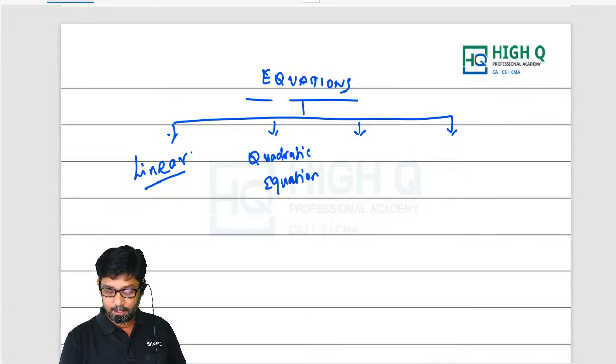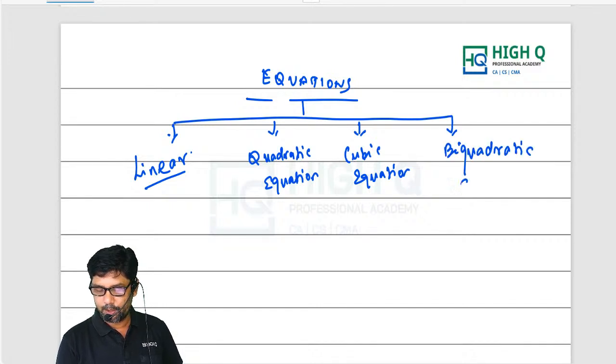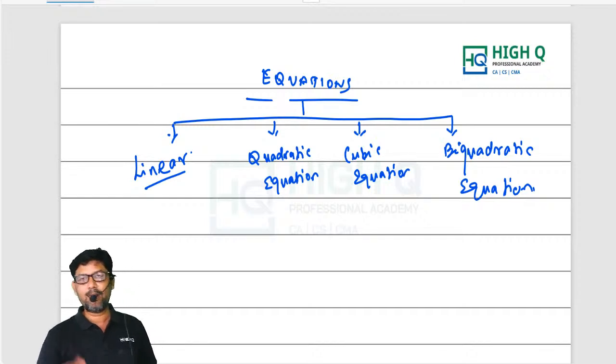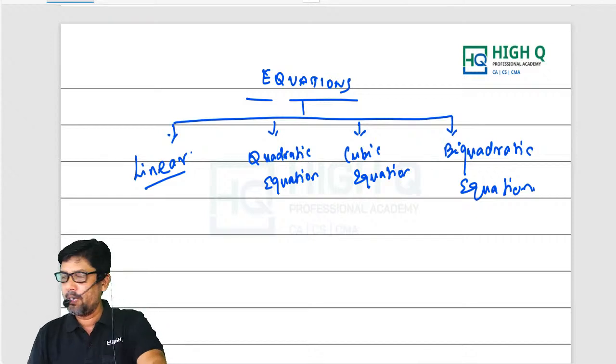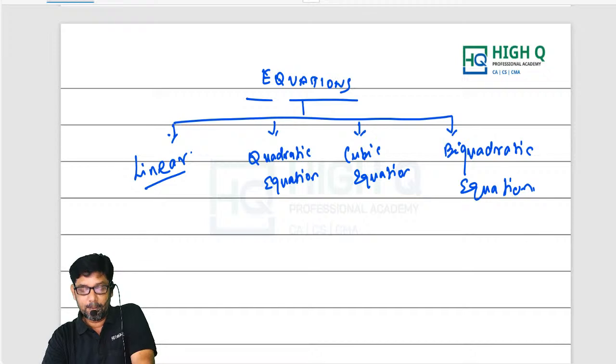Linear equation, quadratic equation, cubic equation, and biquadratic equation. So there are 4 types of equations we are going to discuss in this topic. Earlier in quantitative aptitude CPT level, they had geometry, straight line and all. This time they removed geometry part in foundation level. So linear, quadratic, cubic and biquadratic equations.